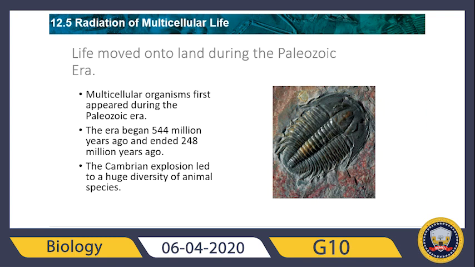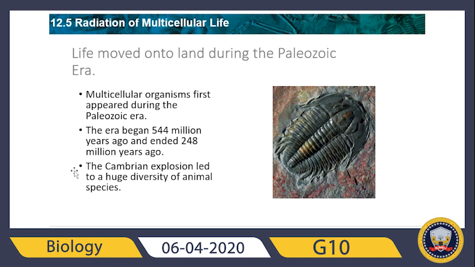Can you imagine, guys, that more than 90% of marine animal species and 70% of land animal species of that time became extinct? In between these remarkable events, multicellular animals radiated, the first vertebrates evolved, and early plants moved onto land.